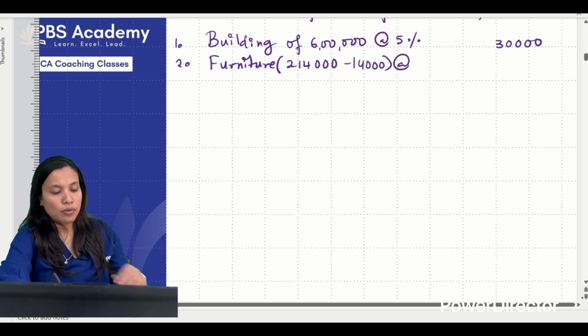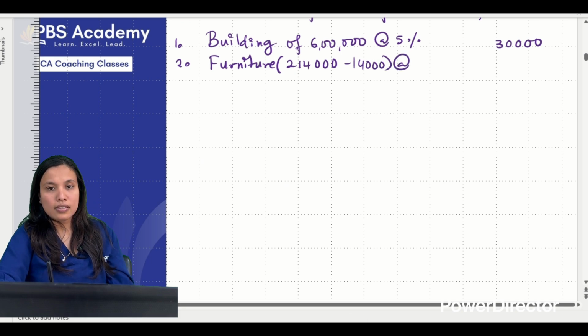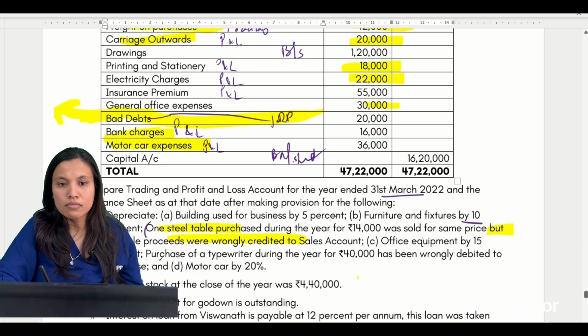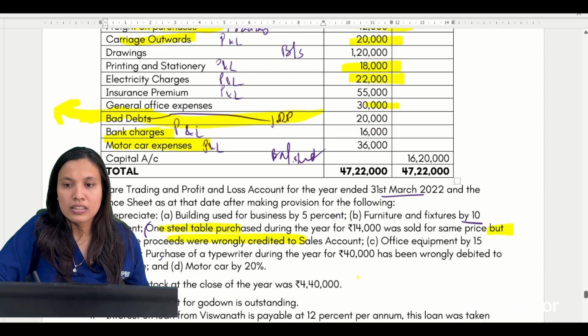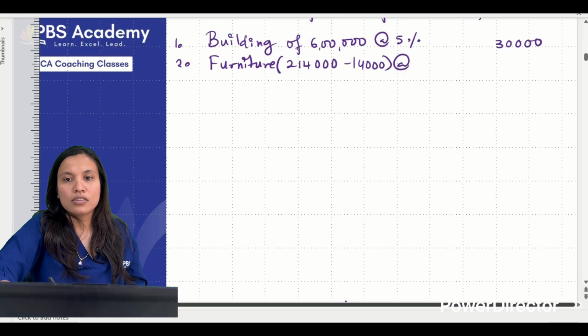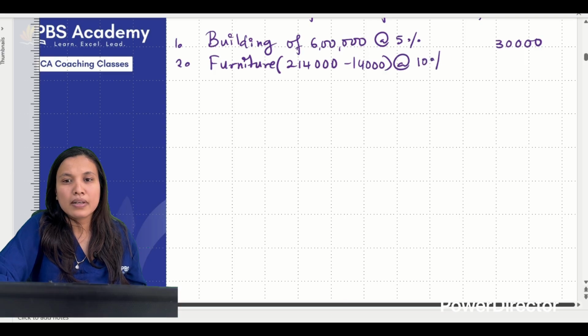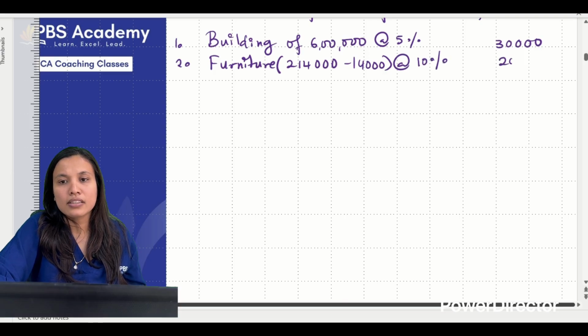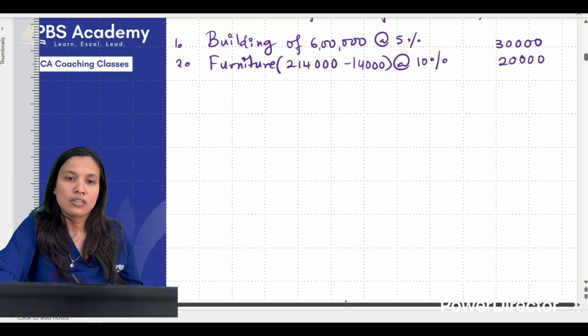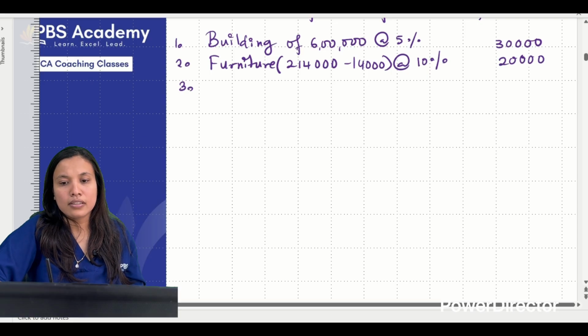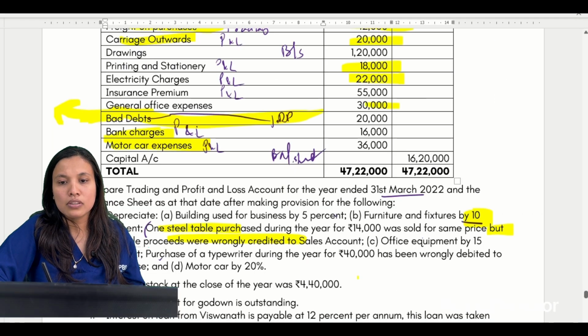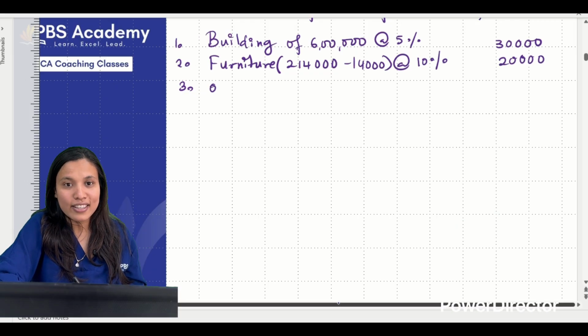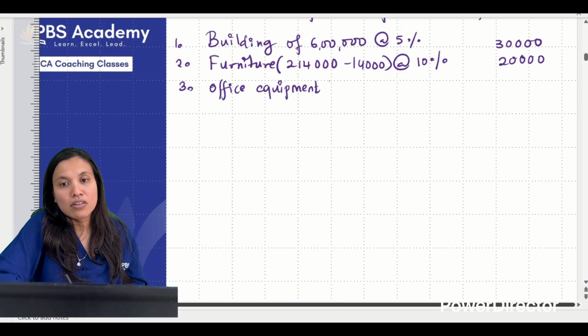Now this is at what percent? This is at 10%, correct? So at 10%, 2 lakh 14 minus 14 is nothing but 2 lakhs. So next, third one is office equipment, I suppose. Purchase of typewriter. Again, there was an adjustment. Go to that particular journal, find it out. Office equipment is on which side?